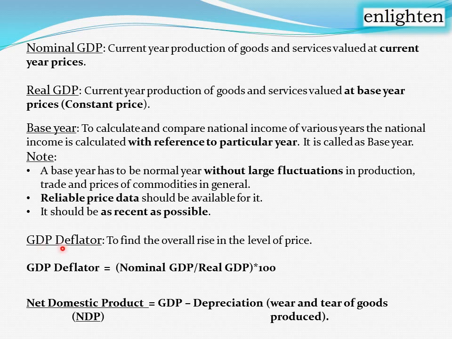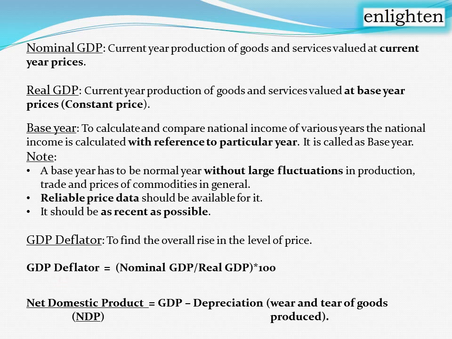There is another term called GDP deflator. What is the necessity of the GDP deflator? It is to find the overall rise in the level of prices. So we are comparing each year's price with the base year price, right? For example, if 2006 is considered as the base year and 2016 is the present year, how much the price alone increases from 2006 to 2016, without any change in the quantity of goods and services, that price rise calculation is the GDP deflator.